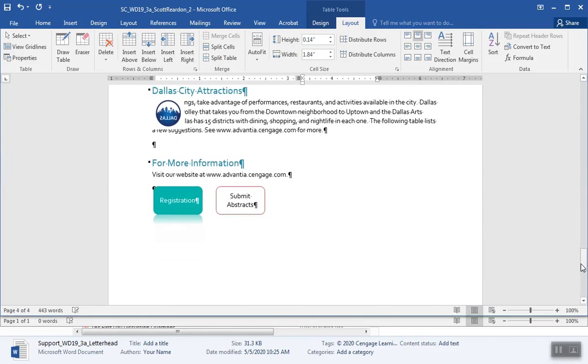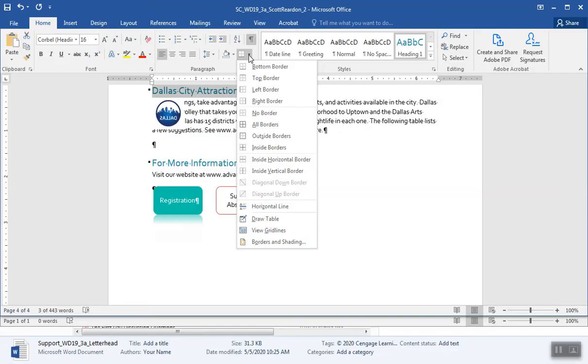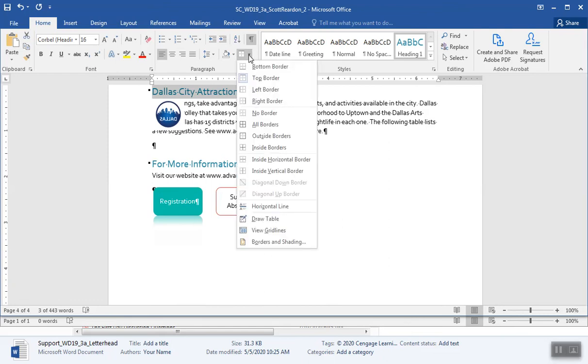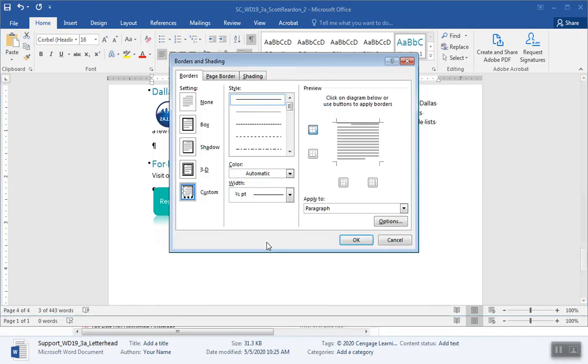Add a border to the heading paragraph, Dallas City Attractions. Okay, so I'm going to select the text, Dallas City Attractions. All right. I'm going to come down here to my borders. And I'm going to say top border. Okay, now I'm going to come down here again. And let's see here. I want to change borders and shading. Let's come down here. See, there's my top border right there.